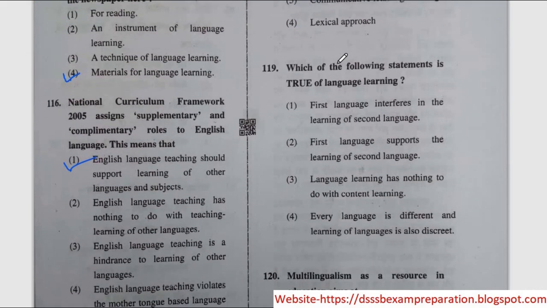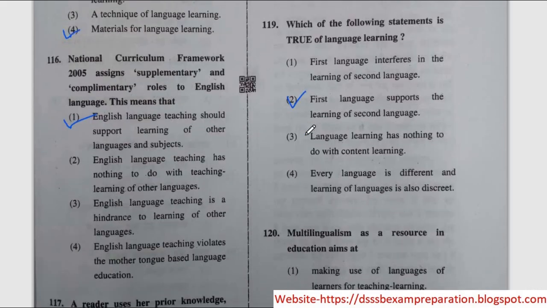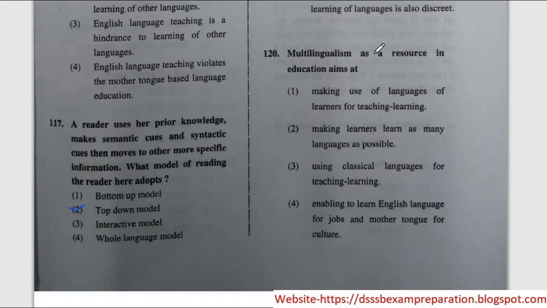Next question, which of the following statements is true of language learning? The correct option is option number 2, first language supports the learning of second language. Multilingualism as a resource in education aims at. The correct option is option number 1, making use of languages of learners for teaching learning.